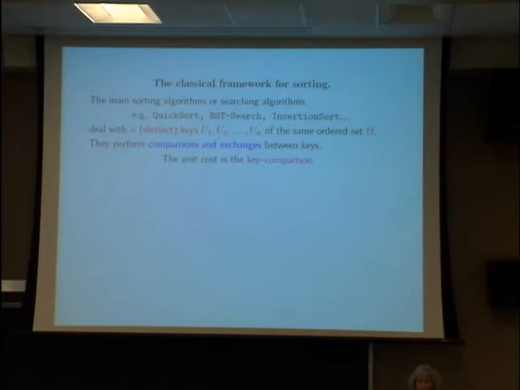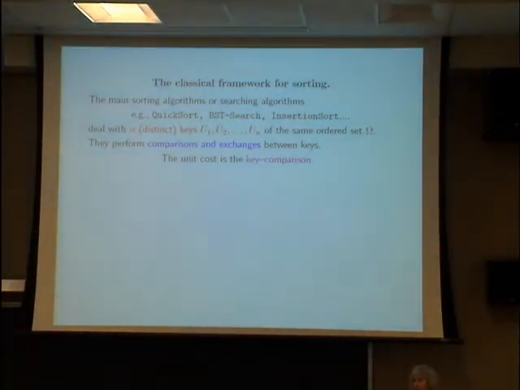Of course, anyone in this room knows the classical framework for sorting. The main sorting and searching algorithms, for instance quicksort, search with a binary search tree, or insertion sort, all these algorithms deal with what we call keys, and distinct keys. Of course, we wish to sort, so these keys belong to the same ordered set. And these algorithms perform comparison and exchange between keys. And thus, the unit cost here is a key comparison, meaning comparison between keys.